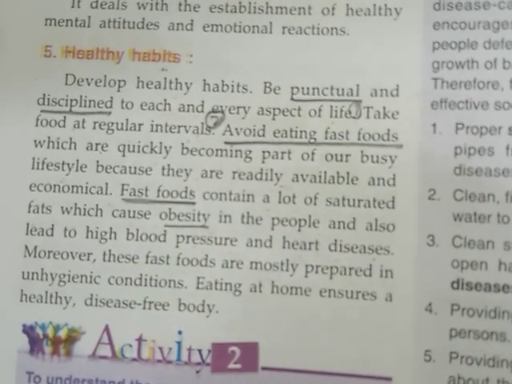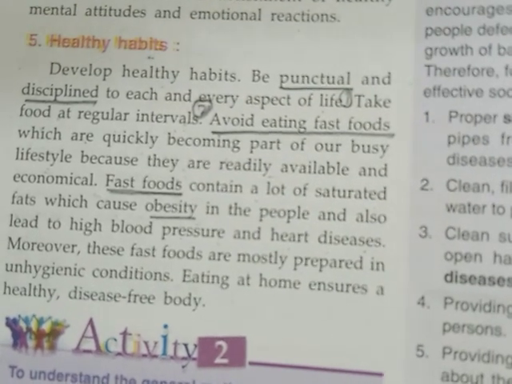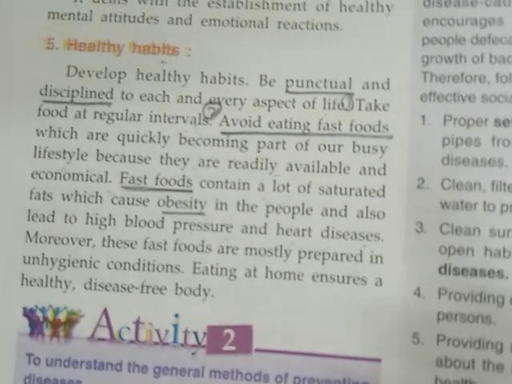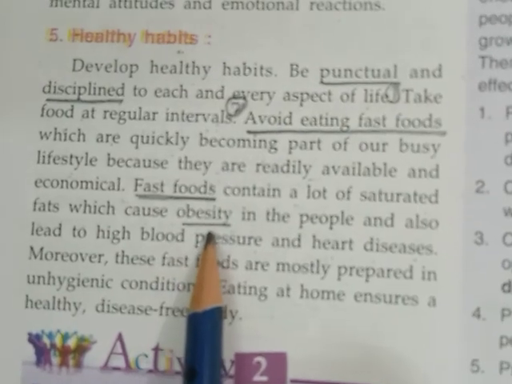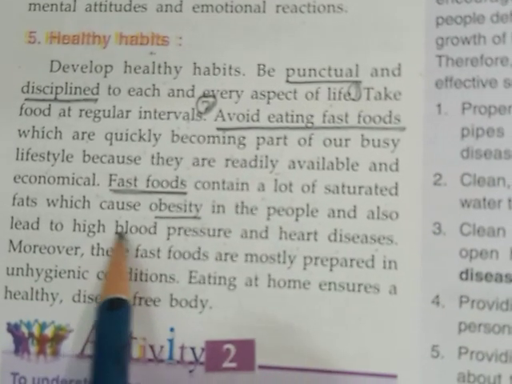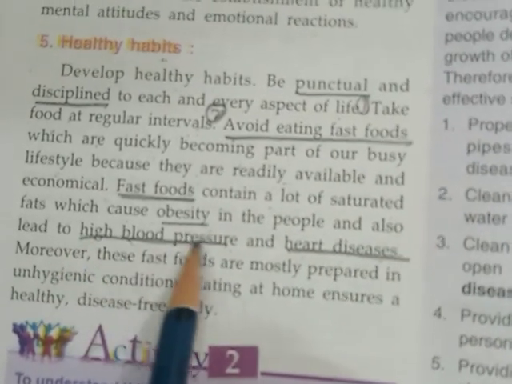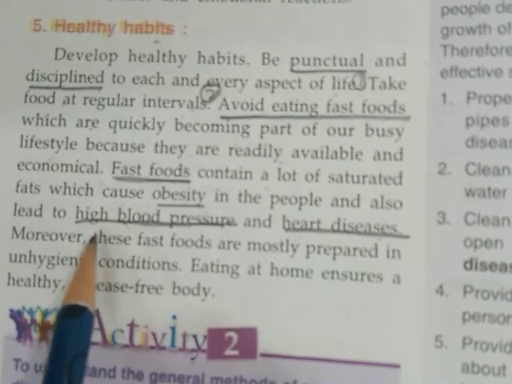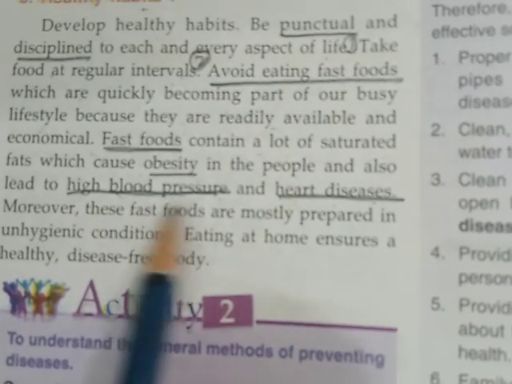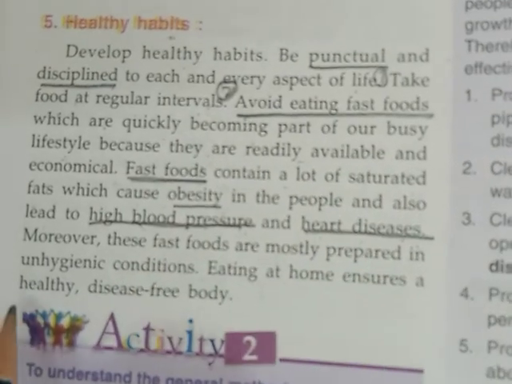If the child is 5 or 6 years old, but his weight is 40 or 50 kgs, this is called obesity. And this obesity leads to high blood pressure and heart diseases. Even if you are very young, you will suffer from these diseases. So avoid eating all these fast foods.